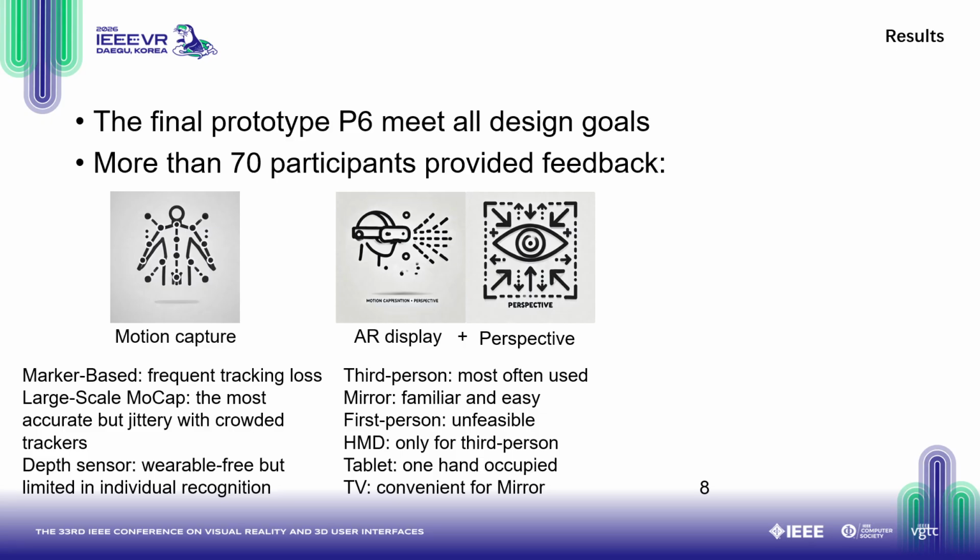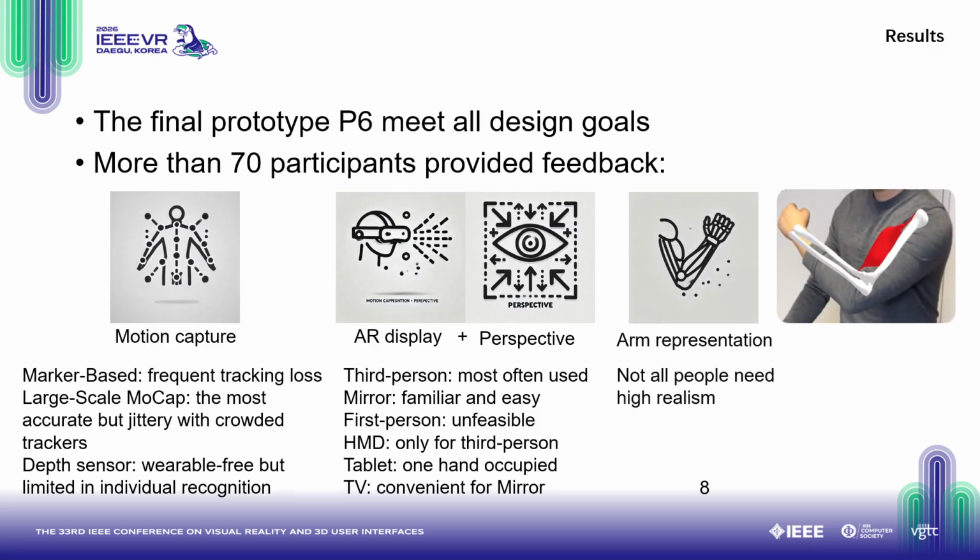People found mirror perspective familiar and intuitive to use, as it resembles how people naturally observe and adjust their posture in everyday situations. As for the tablet PC, the iPad Pro offered a highly integrated solution. However, it occupied one of the doctor's hands, making it less useful for physiotherapy scenario, where doctors need both hands to guide the patient's arm.